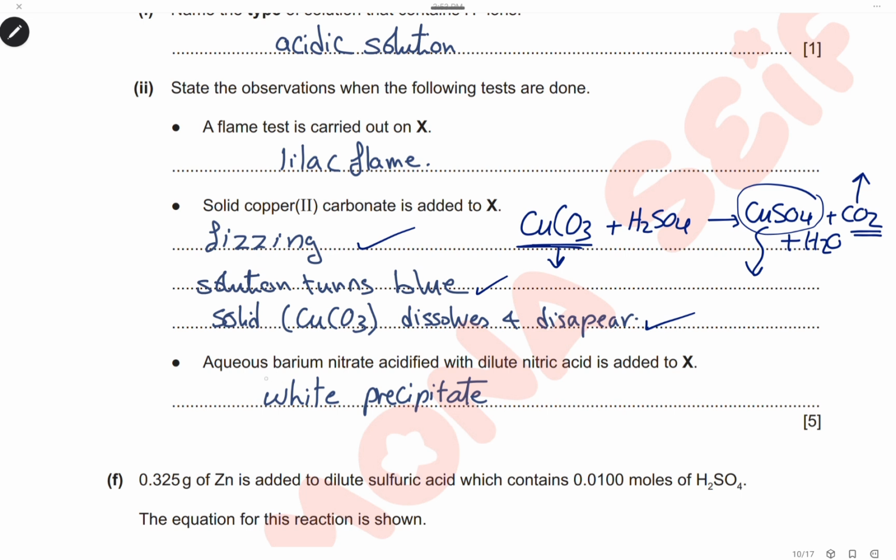The last one, aqueous barium nitrate acidified with dilute nitric acid is added to solution X. Barium nitrate is used to test for sulfate ion, and the solution contains sulfate ion. That's why a white precipitate is formed. This is the observation, and the white precipitate is barium sulfate.